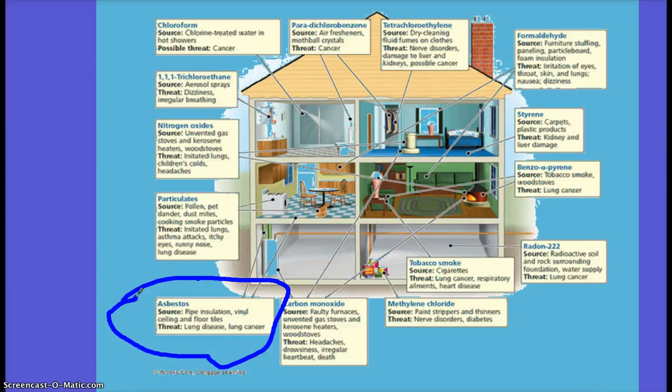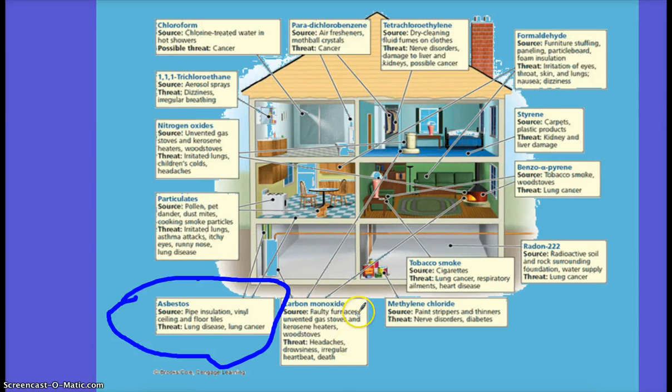So if FPL came to do an energy audit in your home as to why you're paying so much money, that's one of the first things they're going to check. Leaks in your windows, so loss of energy, or poor insulation, which is supposed to be helping you maintain. So that was a compound found. I lived through this. In 1988, my school was shifted from building to building so they could go in and remove the asbestos from the walls. They had to redo the walls. So that was a full removal.